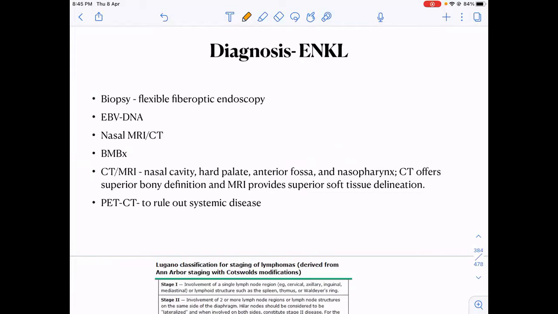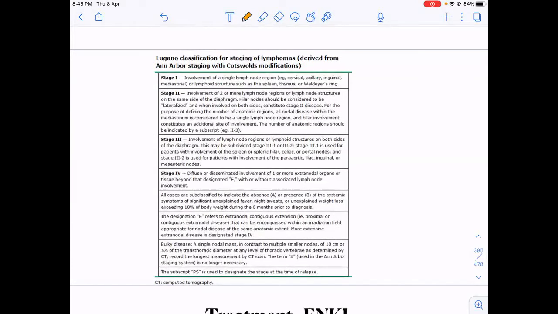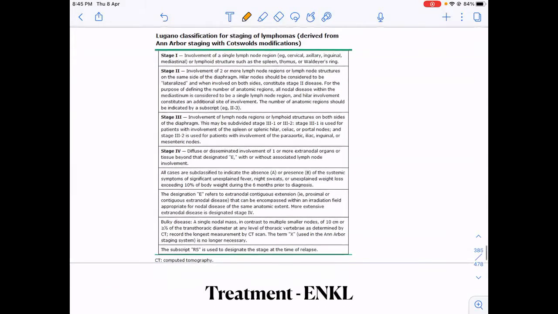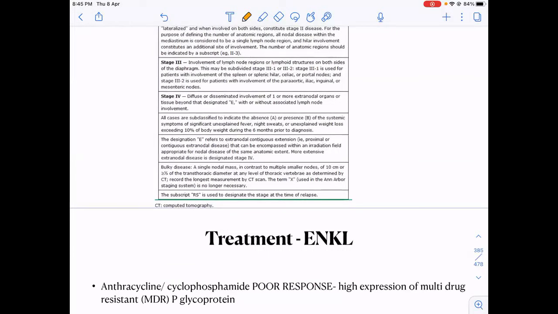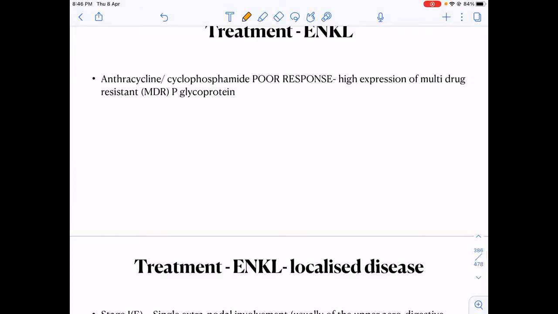We should remember. So what do I do? Firstly, I'll do a nasal MRI because usually they are local. Then to know if they are involving other sites also, I may do a PET CT scan. Then as EBV is very commonly associated, I'll do EBV DNA levels. Then classification is the same. I won't repeat it. Stage 1, 2, 3, and 4, Ann Arbor Lugano classification. You can divide it as per the presence of B symptoms as A and B as well. If there is a bulky disease more than 10 centimeters, you should know it is a bulky disease.